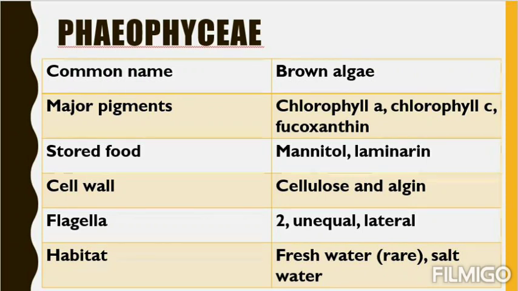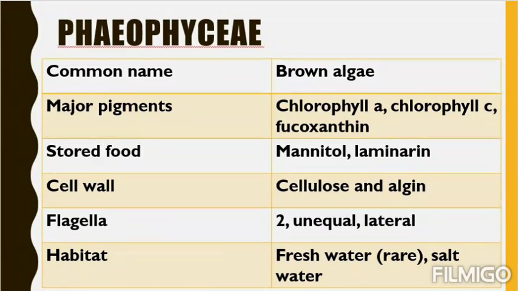The stored food is mannitol or laminarin. As chlorophyceae stored food as starch, they store their food as mannitol or laminarin. The cell wall possesses cellulose and algin. Now remember where you studied this algin? Yes, we studied it in the usefulness of algae. Algin was used to prepare hydrocolloid, water holding capacity. If you write it down, then you can easily remember this.